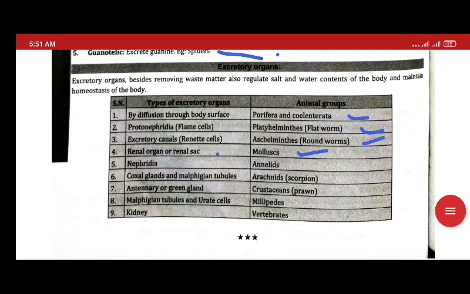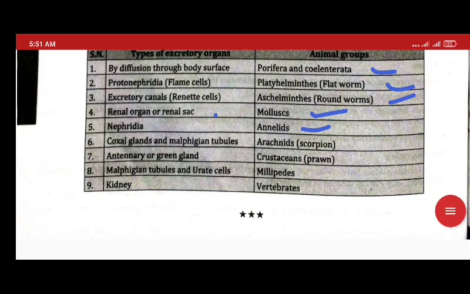Nephridia in Annelida, like earthworm. Coxal glands or Malpighian tubules in Arachnida, scorpion. Antennal or green gland in prawn, Arthropoda. Malpighian tubules and urate cells in millipedes, Arthropoda. Kidney in vertebrates. So up to this.